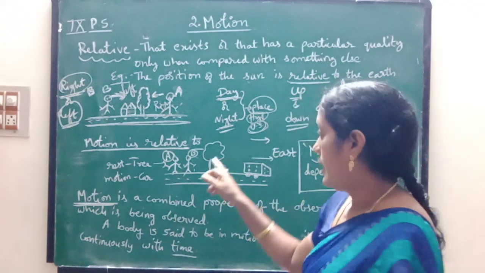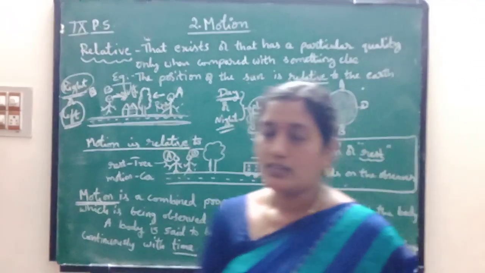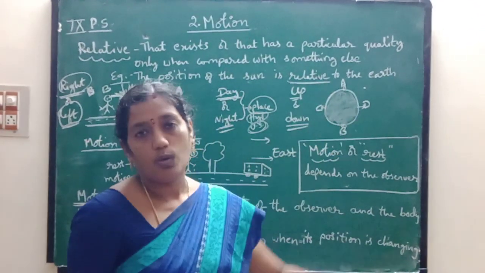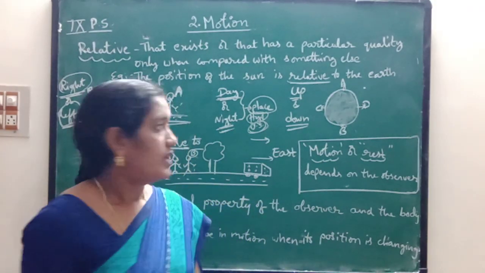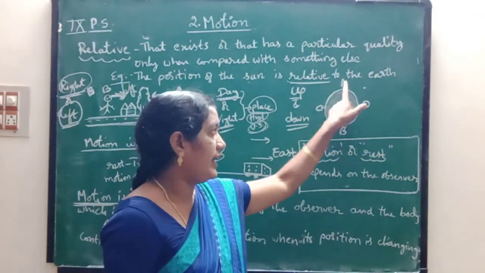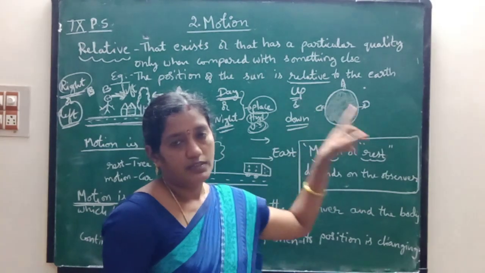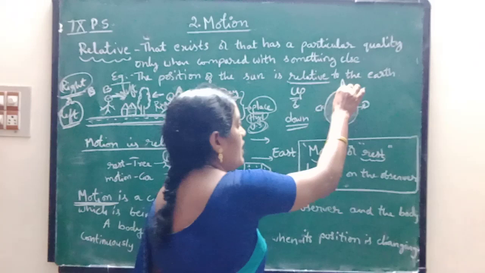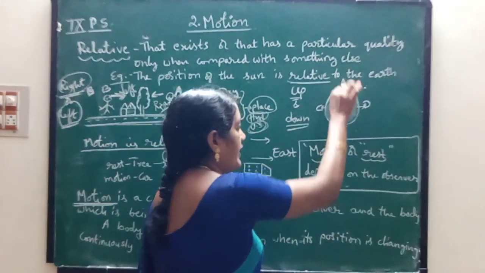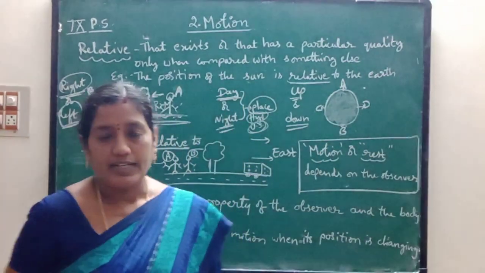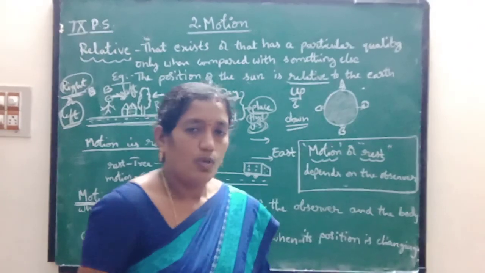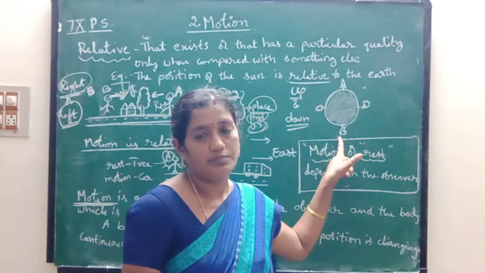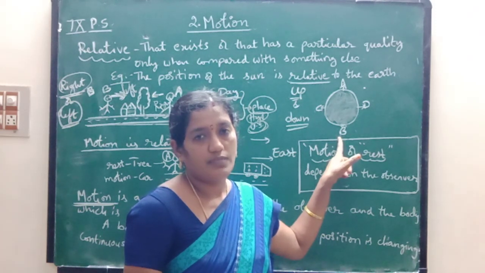Okay children, next coming to up and down. Suppose this is a globe. Four persons are here: A, B, C, D. If you are standing at A, the person B is observing here.